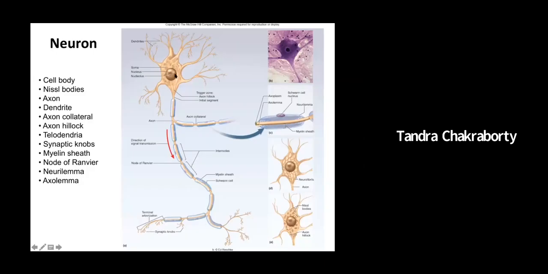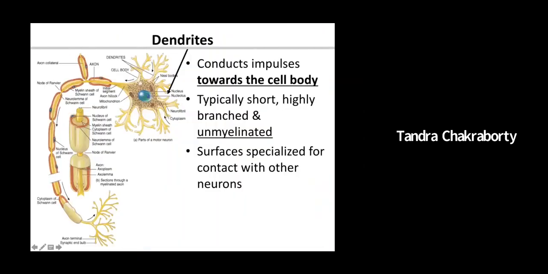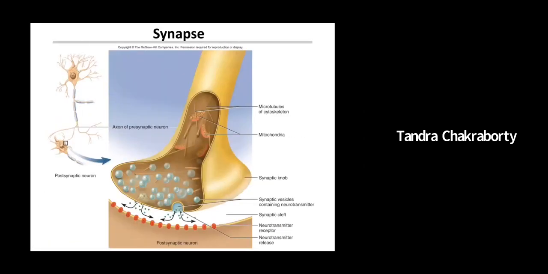When it moves from the cell body to the synaptic terminal, it's known as anterograde. When information or any material, chemical or substance moves from the axonal end to the cell body, it's known as retrograde.